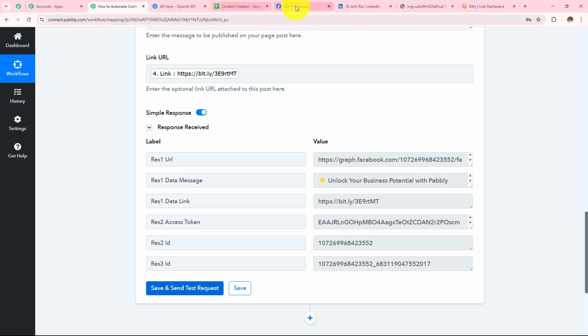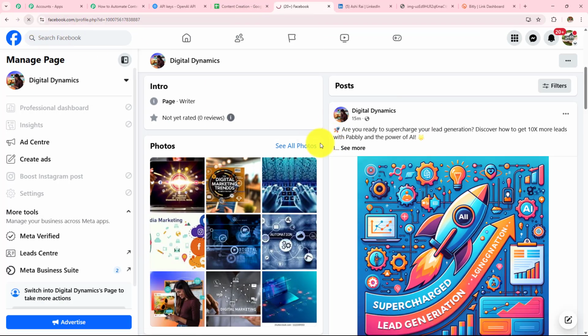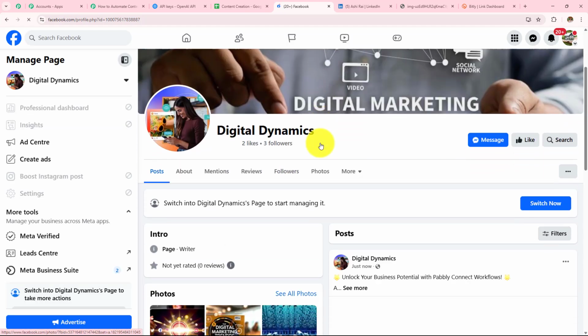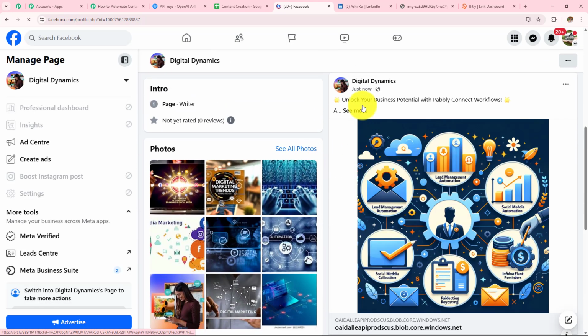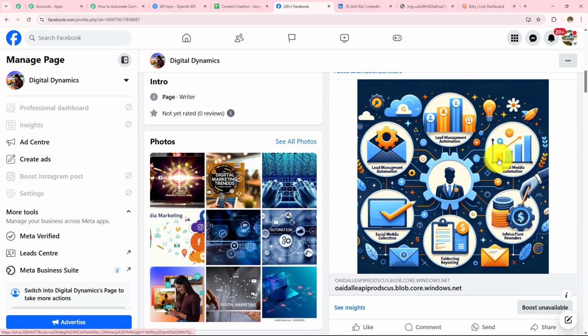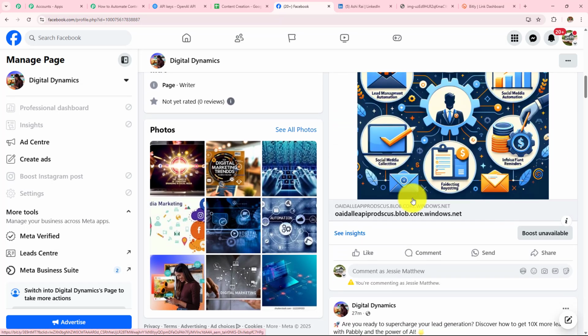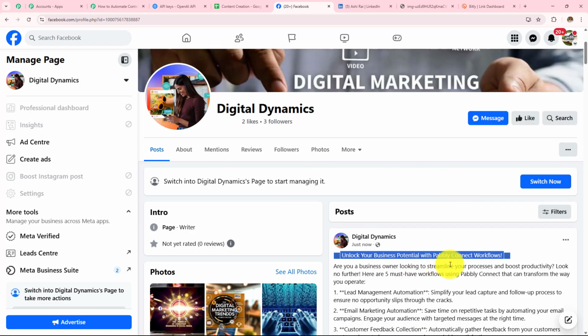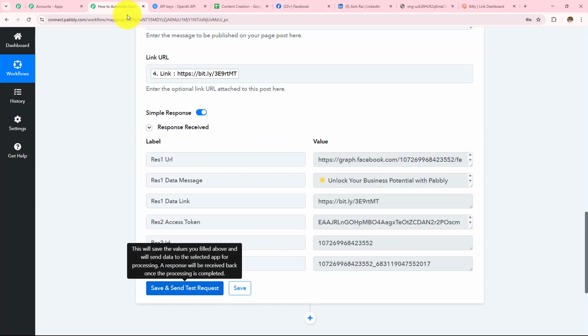Now let's open my Facebook and I'm going to refresh this page once. And if I scroll down, I can see that just now I have created and posted this content on my Facebook page. Unlock your business potential with Pabbly Connect workflows. Here are the hashtags. Here is the image. Now what we are going to do, we are going to post the same content on my LinkedIn.